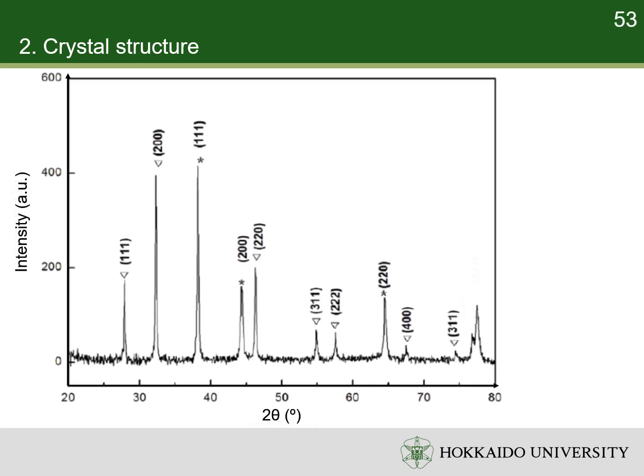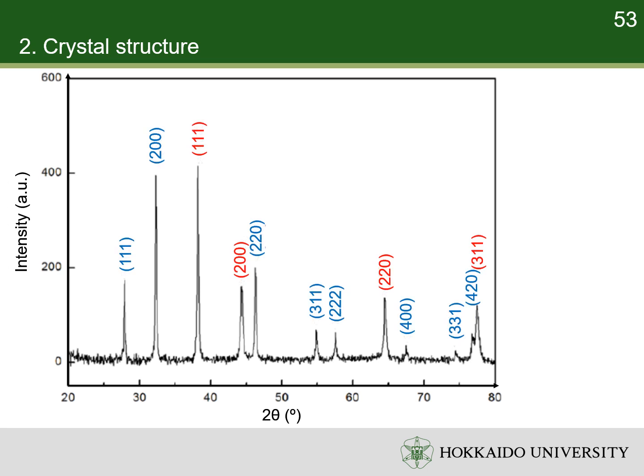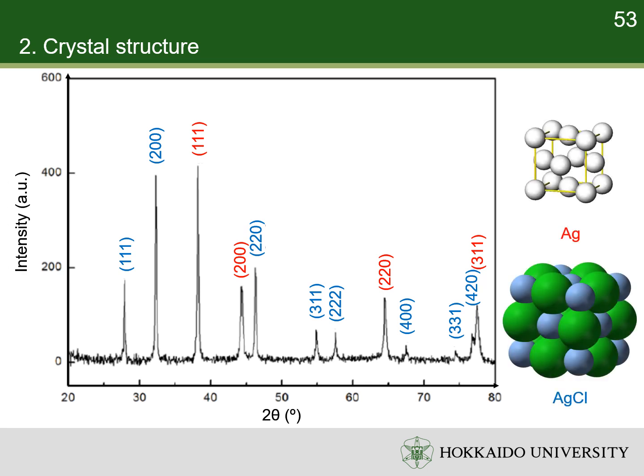In a typical XRD pattern, the horizontal axis is the angle between the incident and scattered X-ray. The vertical axis is the scattering intensity. Each peak in the XRD spectrum corresponds to a set of lattice planes, denoted by the Miller indices. For example, both silver and silver chloride have a cubic crystal system, so their XRD spectra have the same patterns. However, since silver chloride has bigger unit cells, the diffraction angles of silver chloride are smaller than those of silver for the same Miller indices.